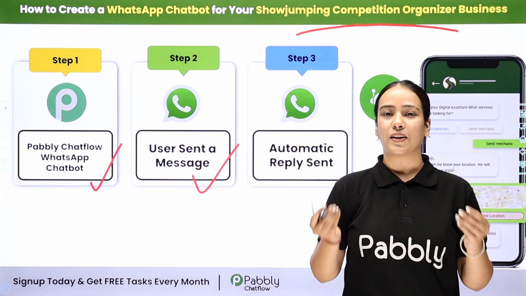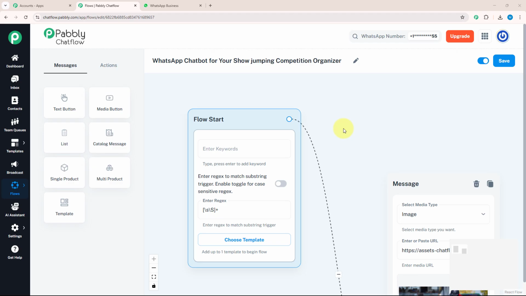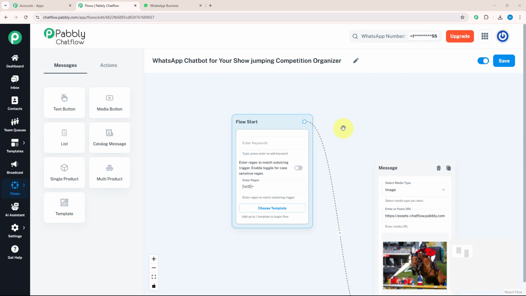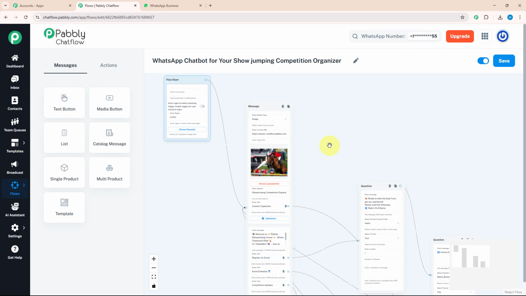If you want to know how to create this amazing chatbot for your own business, then let me take you to my screen. Welcome to my screen. I will tell you how to create a chatbot for show jumping competition using Pabbly Chatflow. This chatbot will automatically respond to people's inquiry, collect their details and guide them through the inquiry process. As you can see, I have already created this chatbot using Pabbly Chatflow. Let me show you its real-time working.